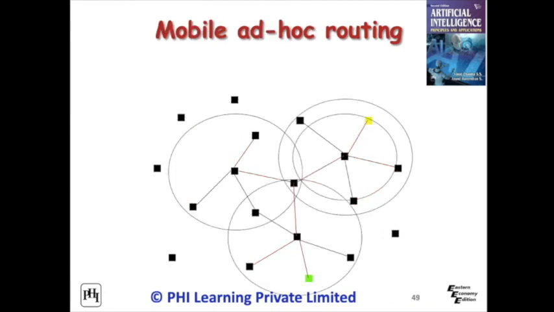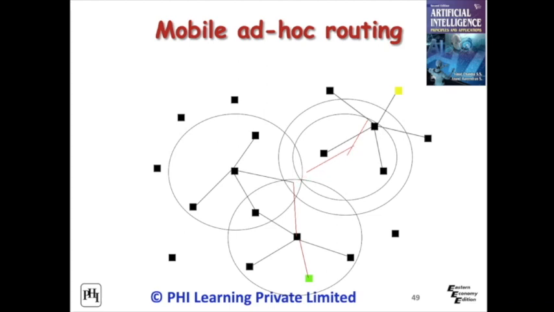Mobile ad hoc routing is an example. The circles give the localized solutions. In mobile ad hoc routing, the paths are identified locally. Check that these paths are optimal. Here red lines are paths. We can see the final optimum solution to the mobile ad hoc routing.